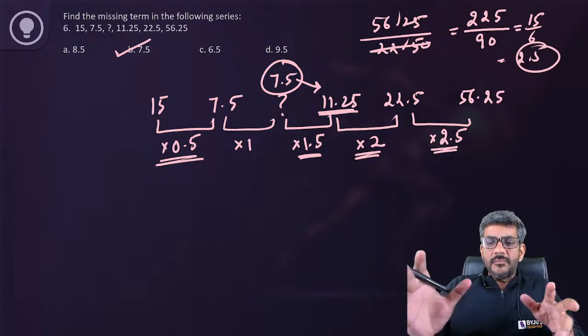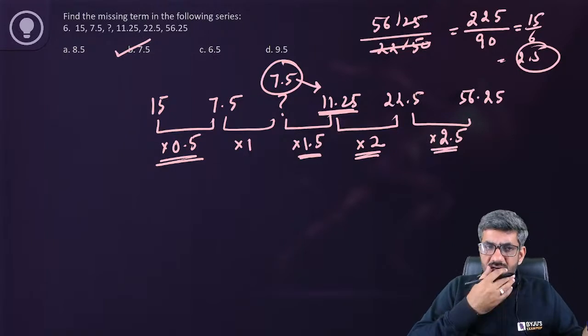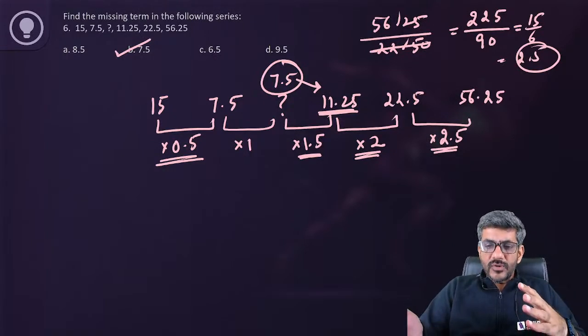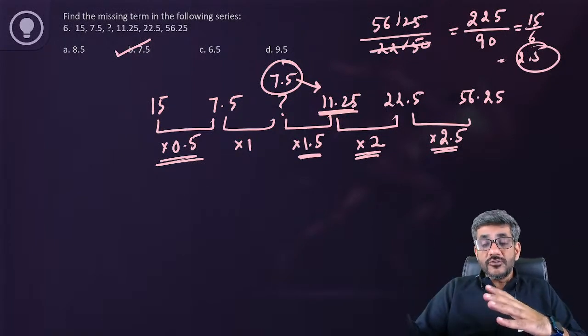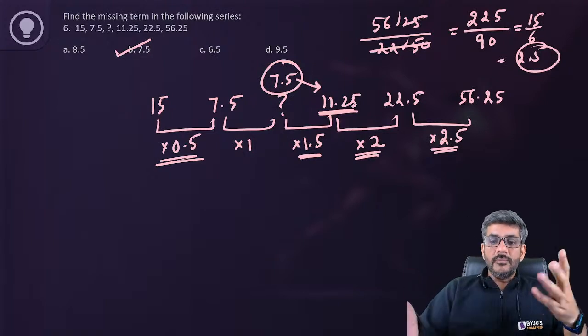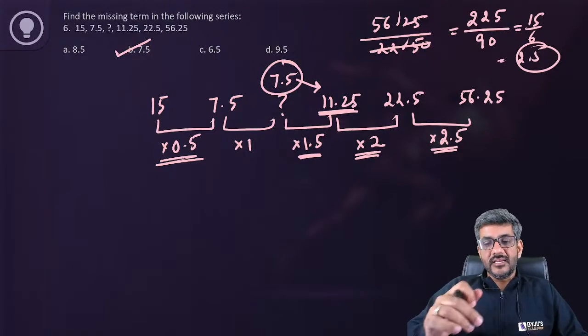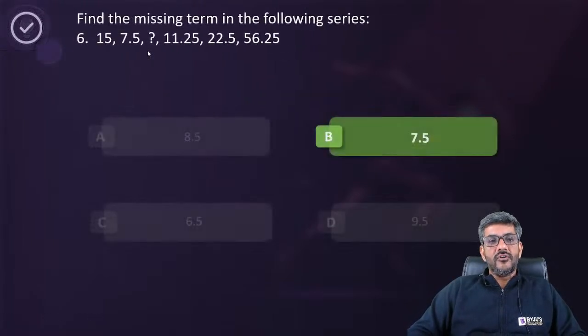So just find out between the other numbers what relation is being formed. 15 and 7.5 were visible, 11.25 and 22.5 were also visible. The last one that was not visible, we tried to figure out how many times it is. So we worked out how many times it is. Through that we got the answer as exactly 7.5. That's the answer for this question number 6.